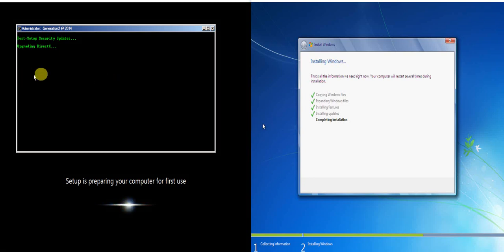So at this point we are nearing completion for our Windows Server on the left side and Windows Client or Windows 7 on the right side.